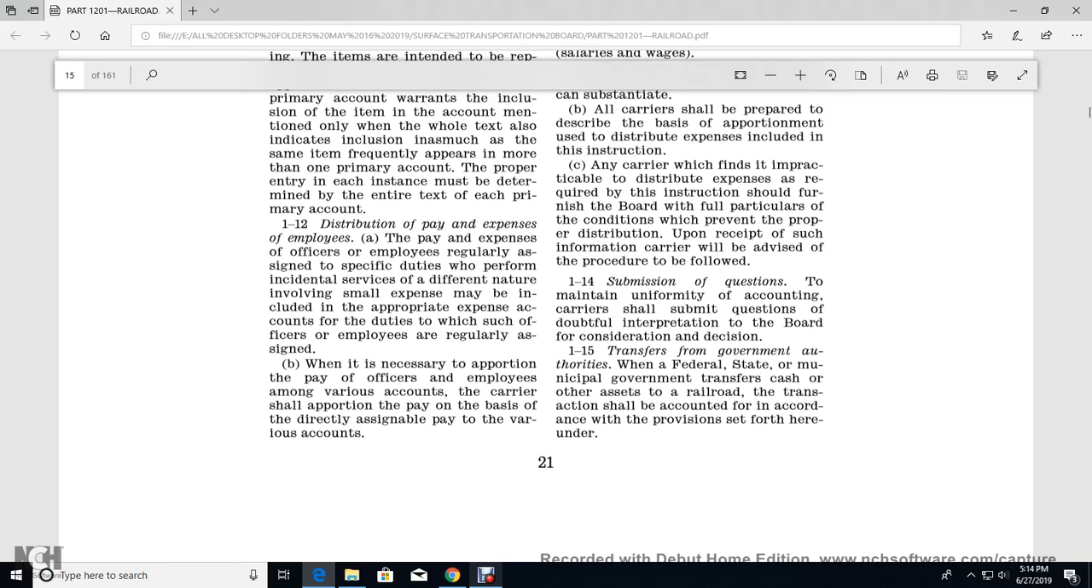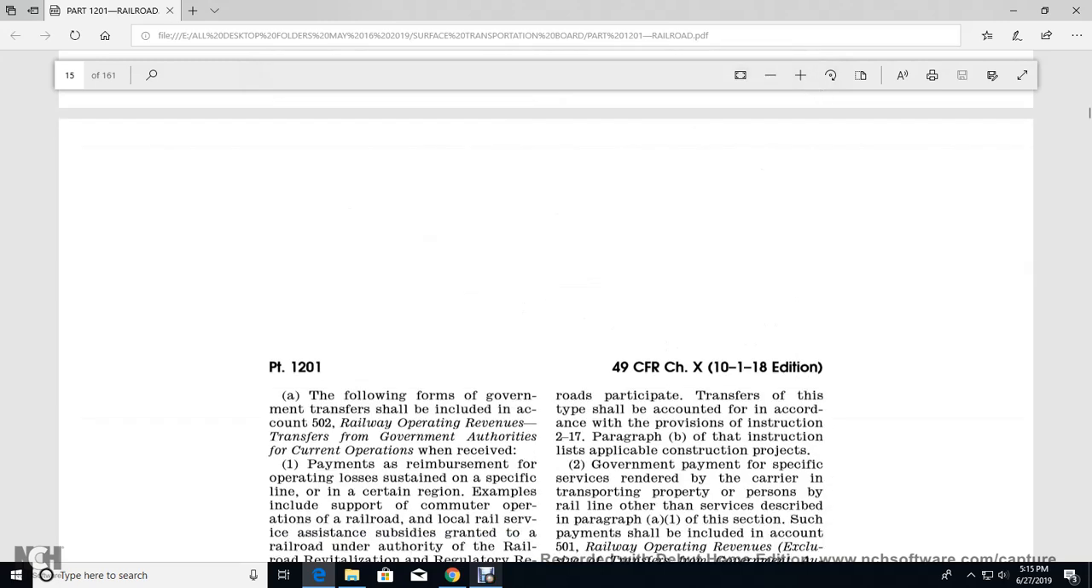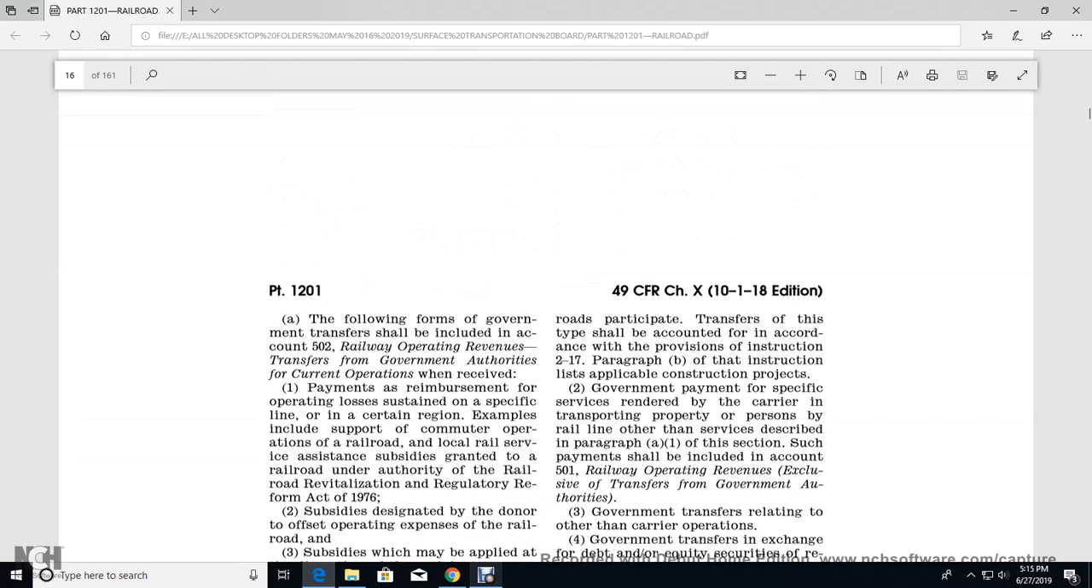115. Transfer from the government authority of the federal, state, or municipal, the government transfer of the cash or other asset of the railroad. The transaction should be accounted for in accordance with the provisions set forth here under. The following form of the governing of the transfer shall include with the accounting 502 of the railroad operating revenue, the transfer of the government authority to the current operating for the receipt of the payment, the reimbursement of the operating loss for the sustain with the specific line with the current certain region.